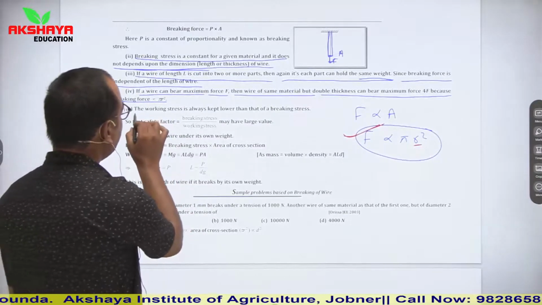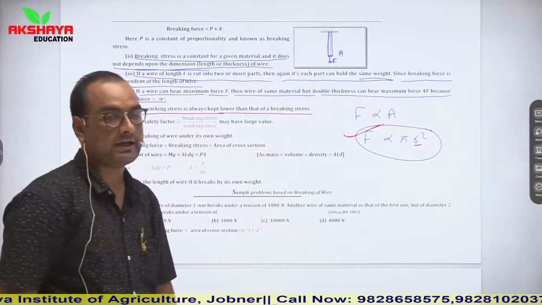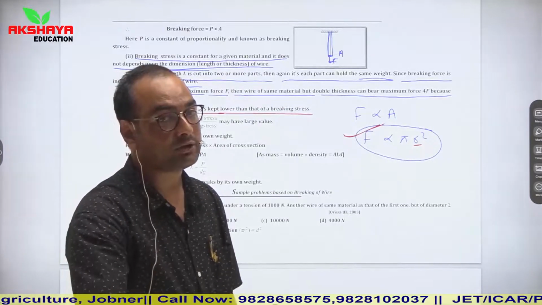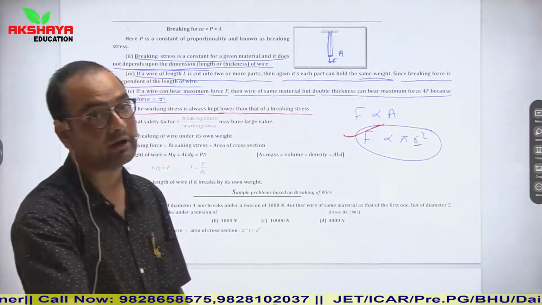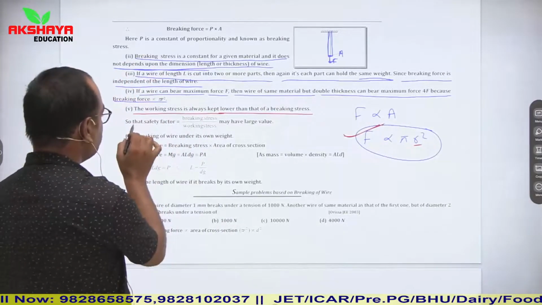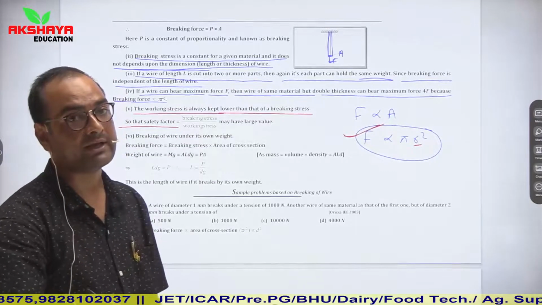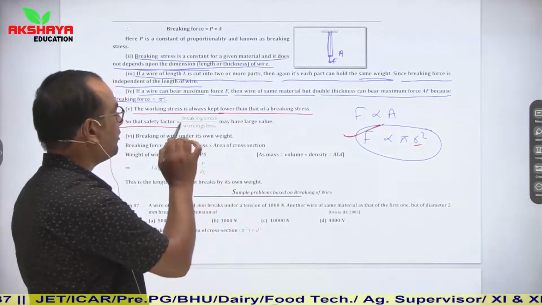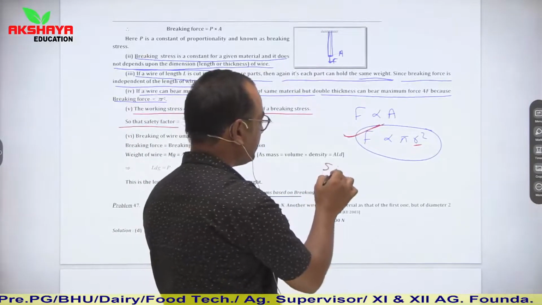Then from here we can say the working stress is always kept lower than the breaking stress. So working stress of any wire should be less than breaking stress, so that it can bear or tolerate a maximum force or maximum weight on it. So the safety factor can be given in the form of breaking stress and working stress, or you can say breaking force and working force.